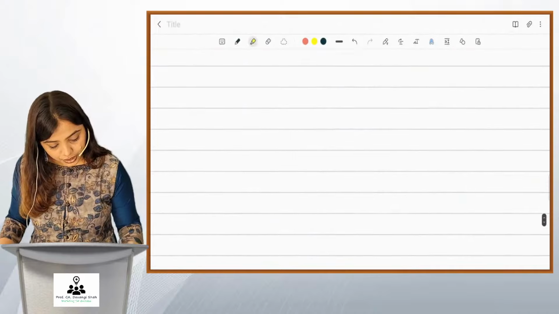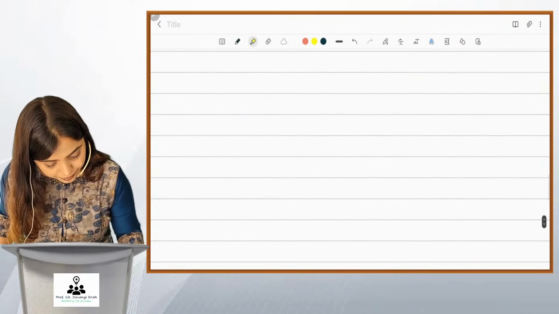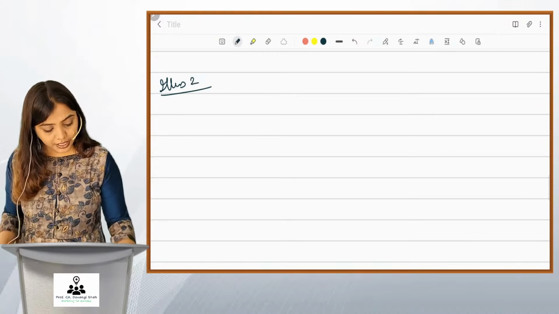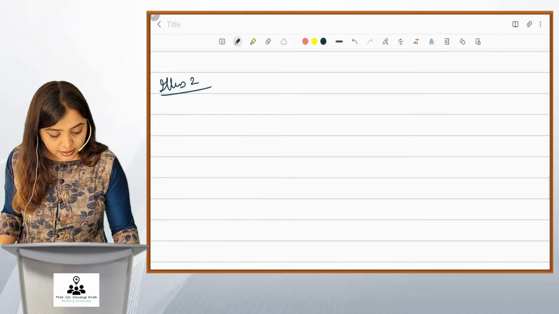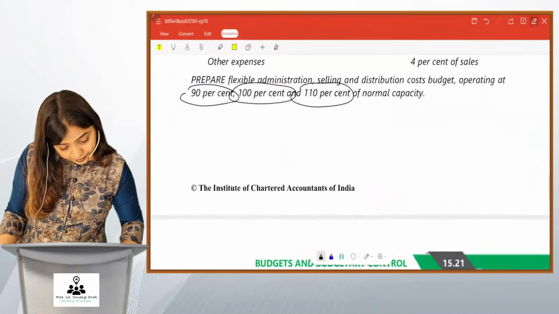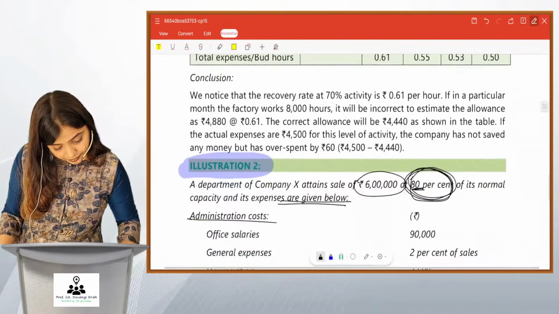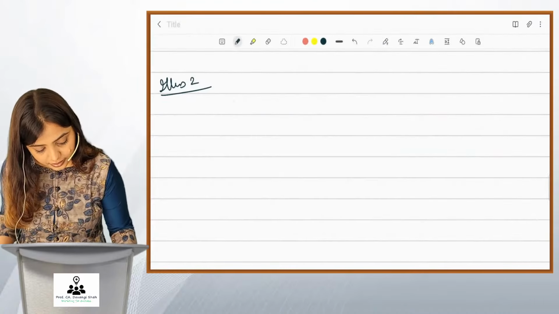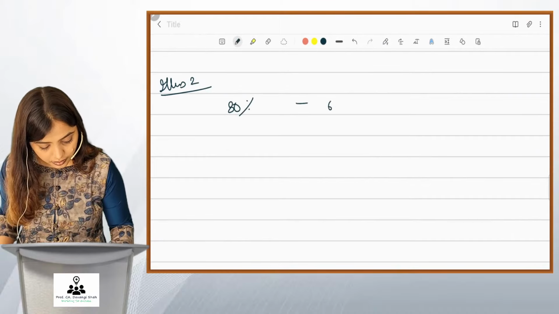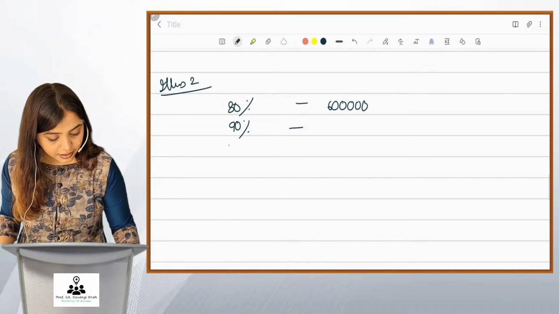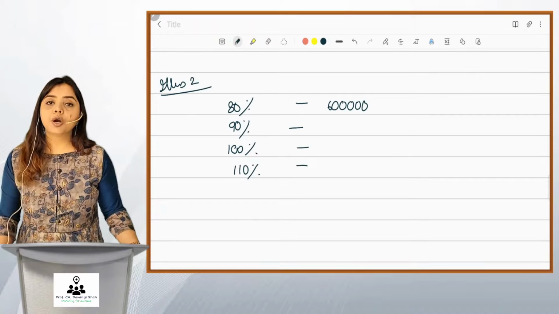I'm writing a few workings of illustration 2 here. Not the full sum, some part of the working. So friends, the sales given are 80%, 6 lakhs. What would be sales at 90%, 100% and 110%? Come on.